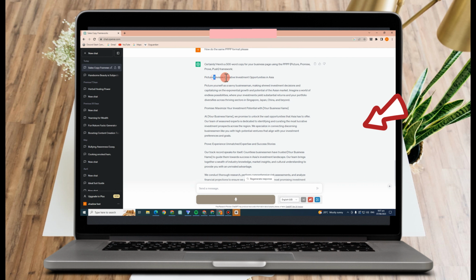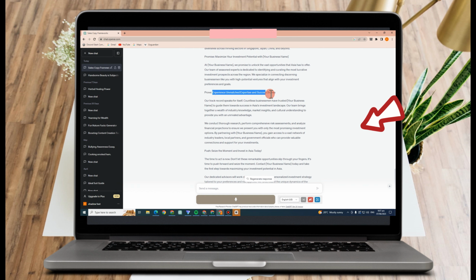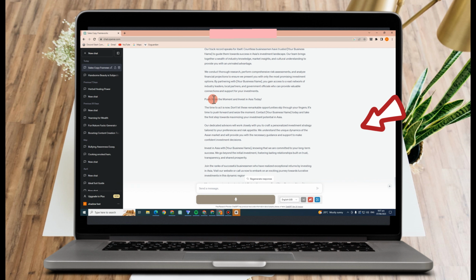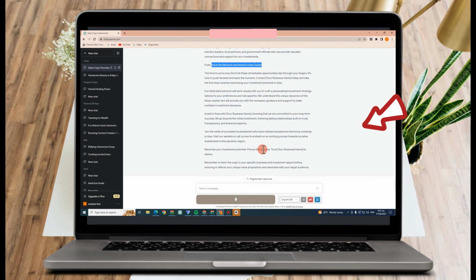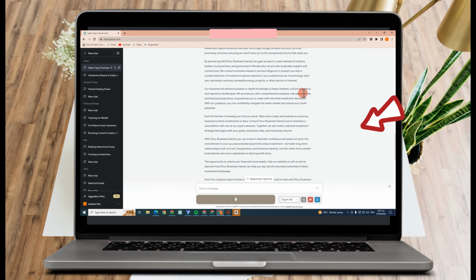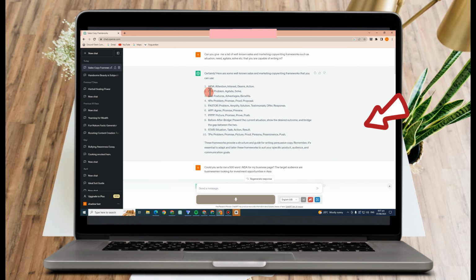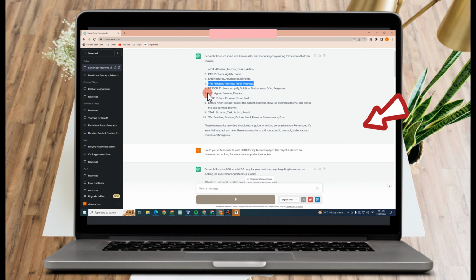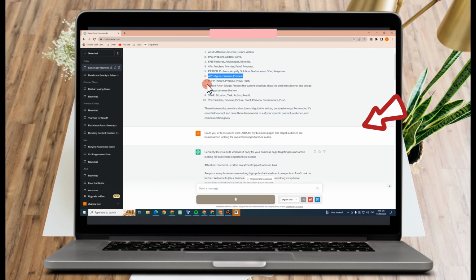We have your picture: envision, picture yourself as something like that. Promise: maximize your investment potential. And then we have another P for proof: experience and match. And then we have the last one, which is the push: seize the moment, something like that. And you can do it again and again. Just do the same process, and you can have the best ChatGPT copywriting prompts. As easy as that.